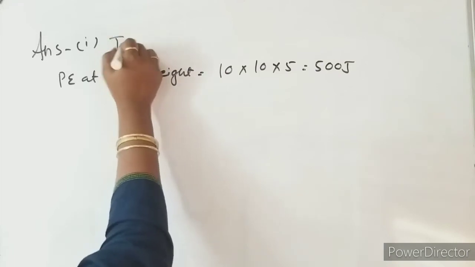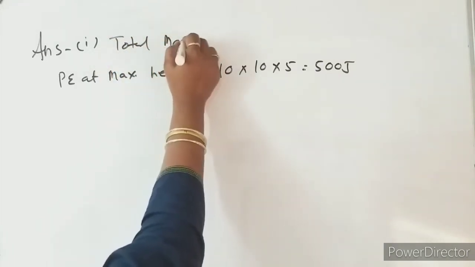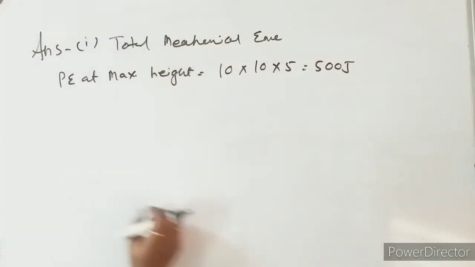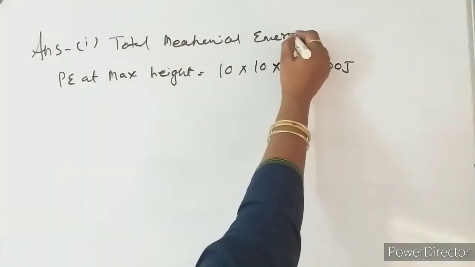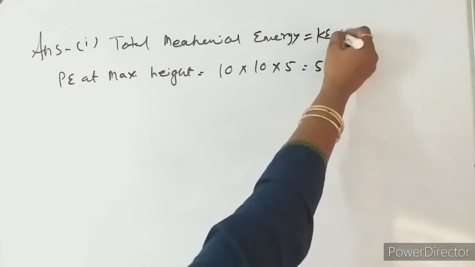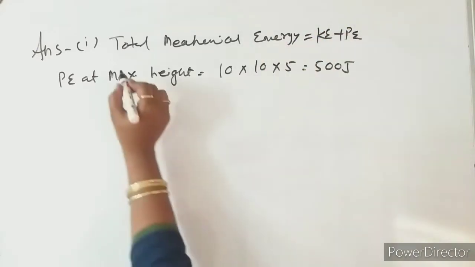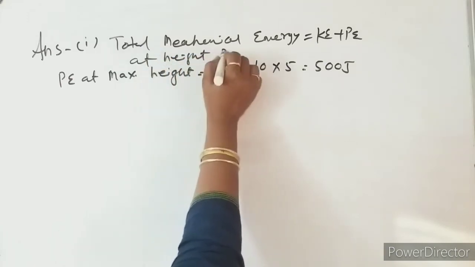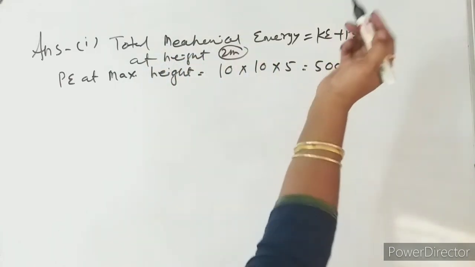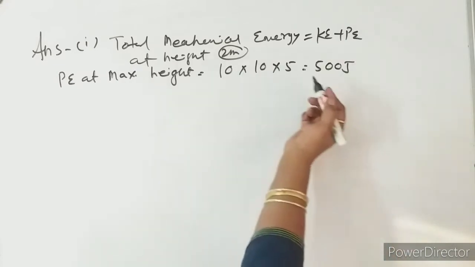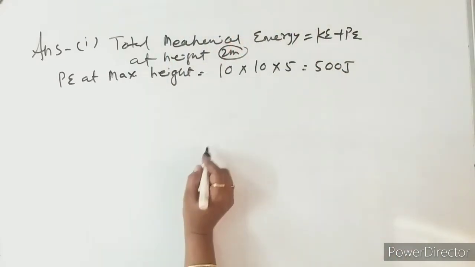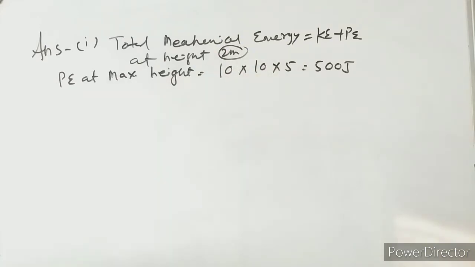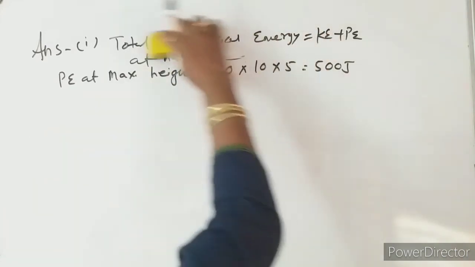So here it is asked total mechanical energy. We know total mechanical energy is equal to the sum of kinetic energy and potential energy. Here it is given at height 2 meter. Let it be position A, position B, position C, wherever it may be, this one is equal to mgh only. So here you can write one point: according to the principle of conservation of energy.